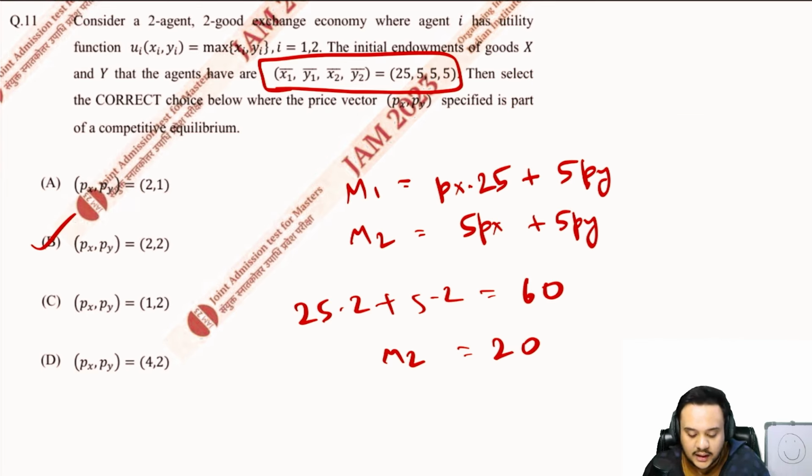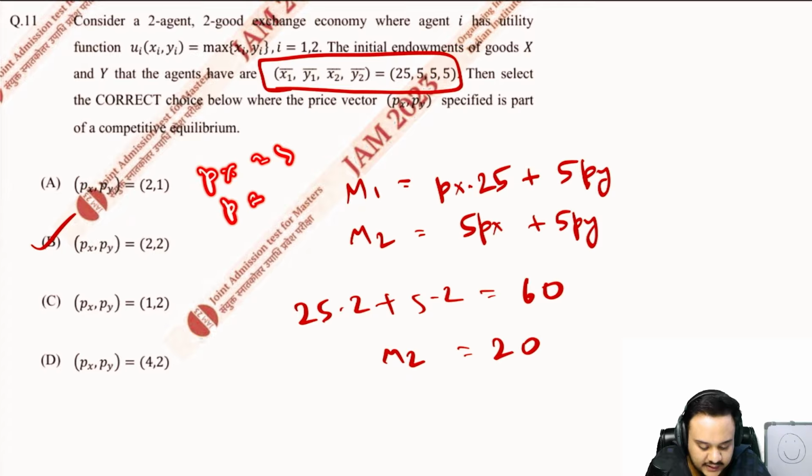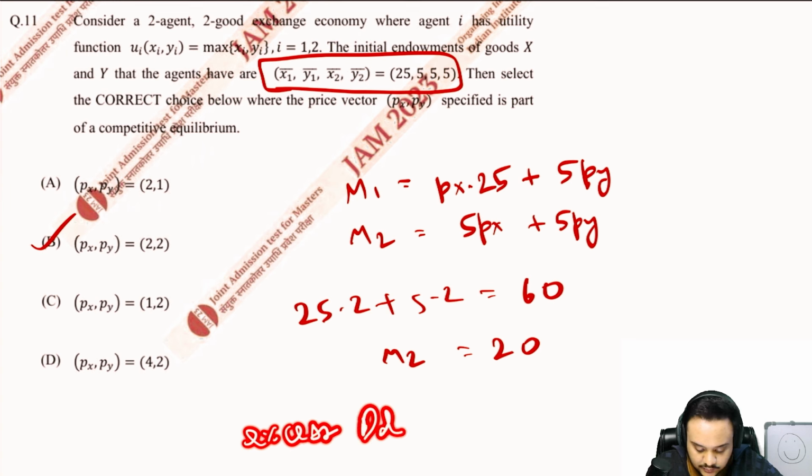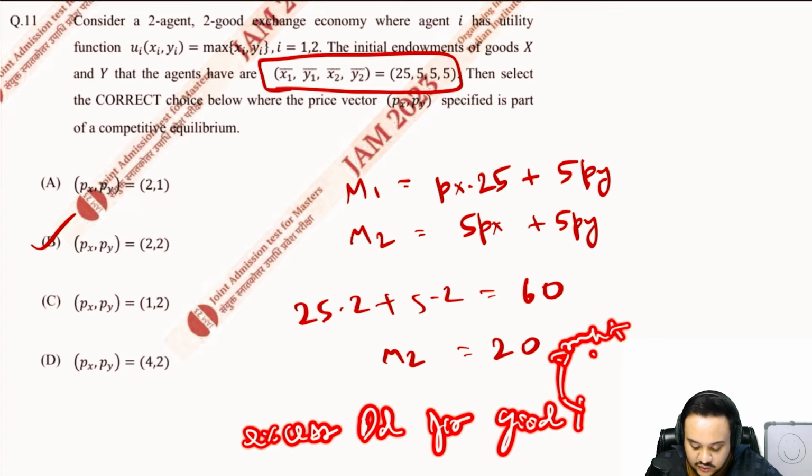Secondly, and more importantly, suppose we take the first option, that px is equal to 2, py is equal to 1. Since the price of y is less, only y is going to be consumed. They will not buy good x, because we are dealing with a max function. That is why there will be excess demand for good Y. This means that the market will not clear.